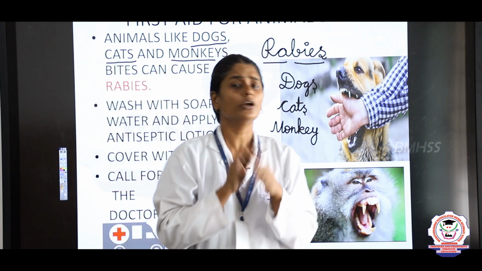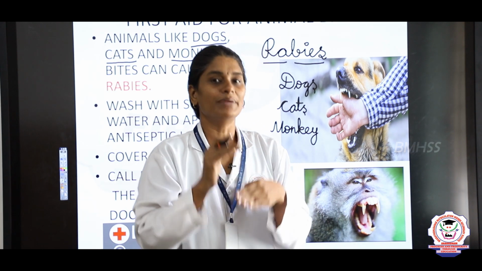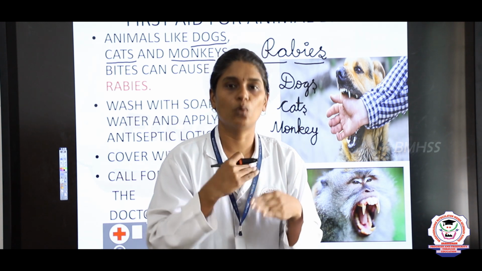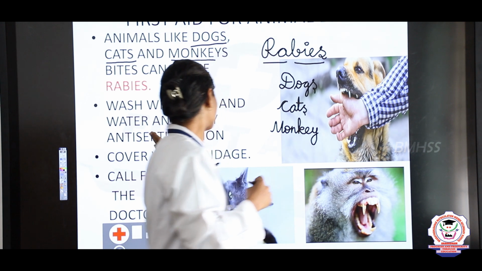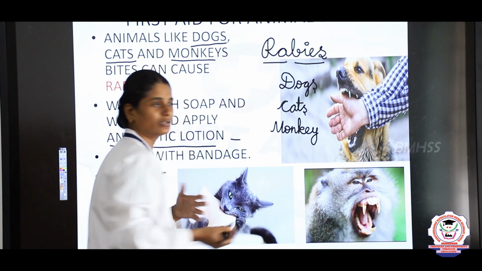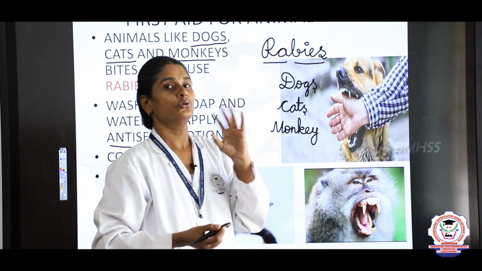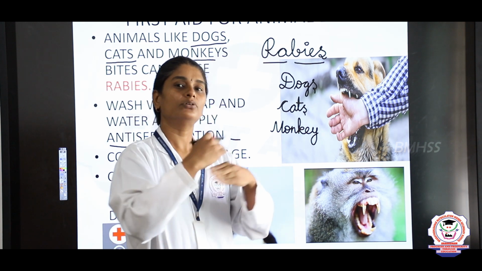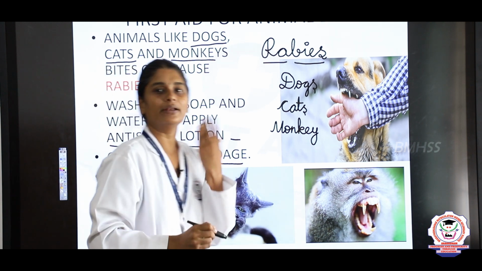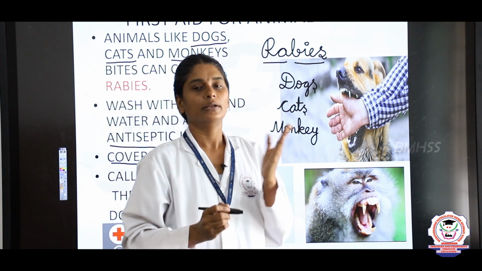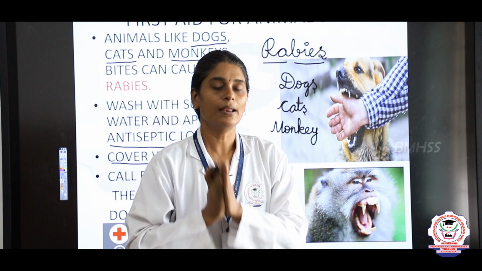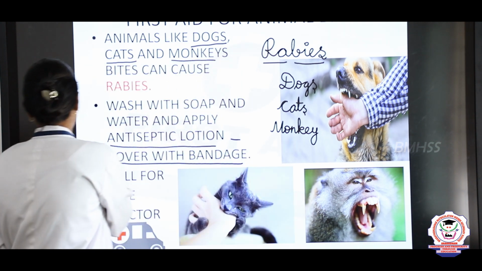So when an animal bites, what first aid should you do? Immediately wash the bite area with soap and water, and apply antiseptic lotion like Dettol or Savlon. Nowadays you get antiseptic lotion. Apply that and cover the wound with a bandage, and you can call or visit a doctor. This is the immediate care that you should give for an animal bite.